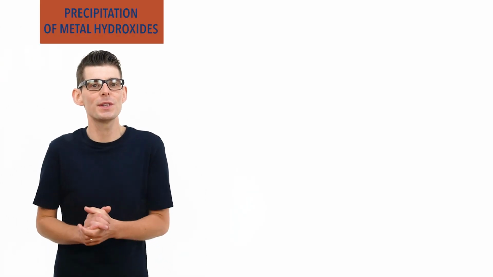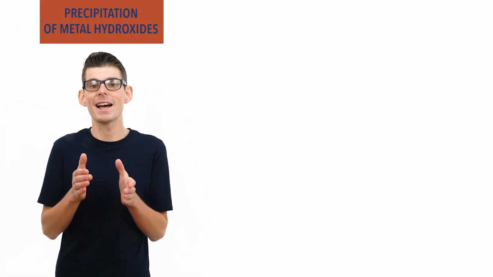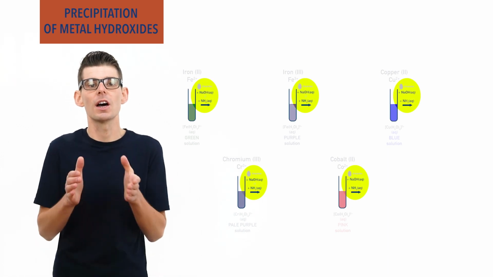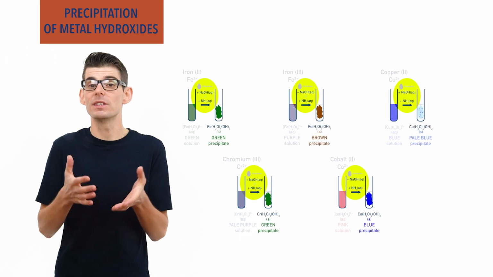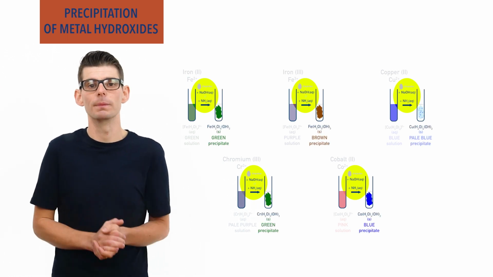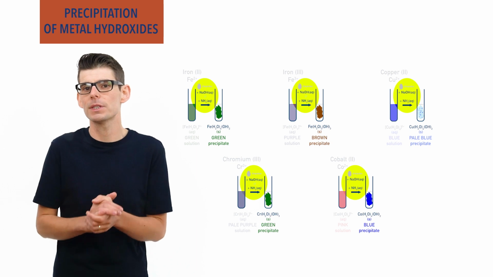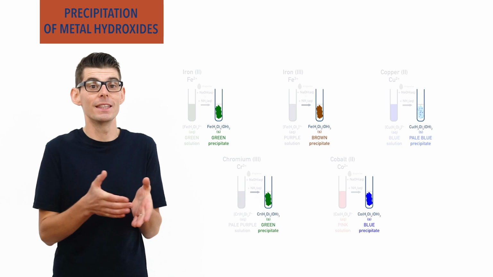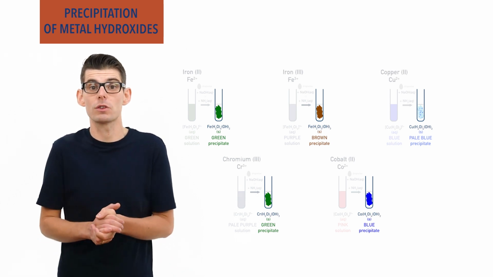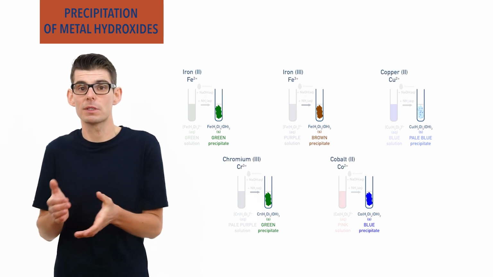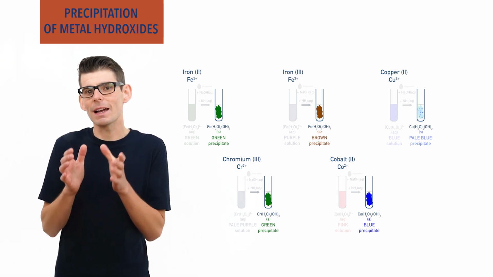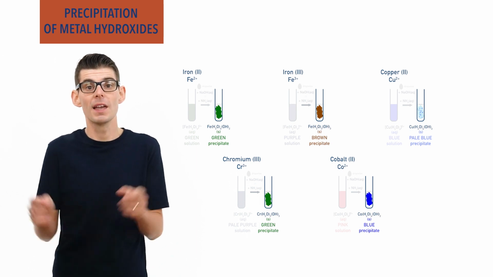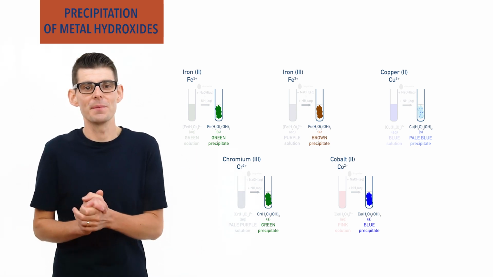When aqueous sodium hydroxide or ammonia is added dropwise to solutions of transition metal aqua complex ions, coloured precipitates form. This is referred to as precipitation. The colour of the precipitate formed can be used to help identify the transition metal ion in the solution, as different transition metal ions can form different coloured precipitates. These have been outlined in revision sheets for specific exam boards at ChemistryStudent.com. Check the links in the description below.